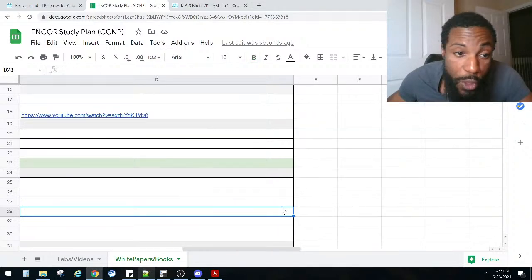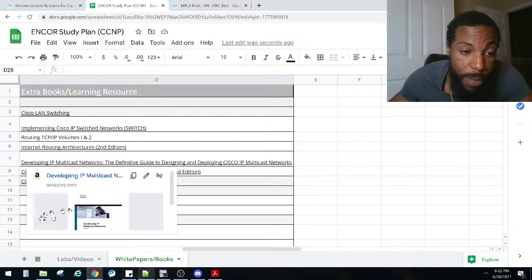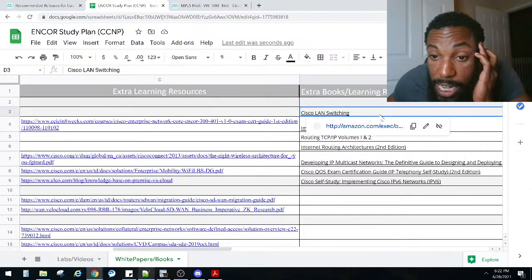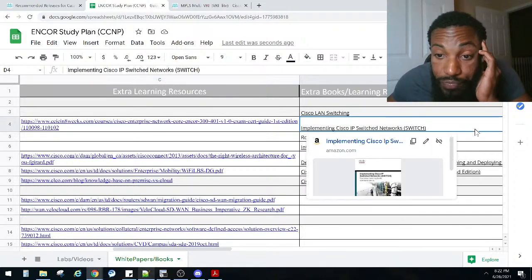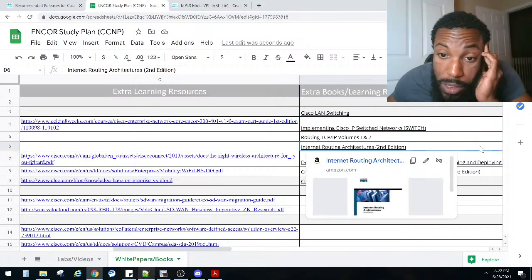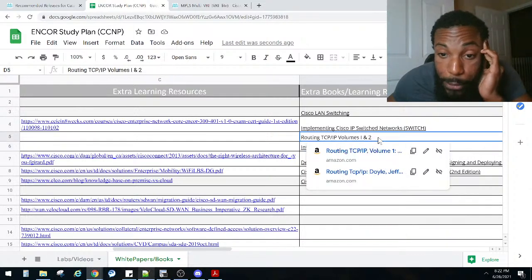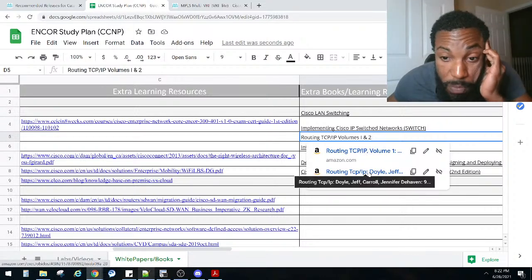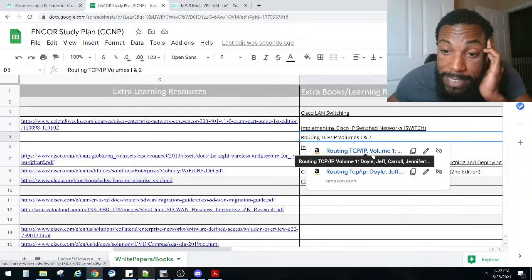I also started another tab, or another column, right here. There are some extra learning books, or extra learning resources. These are some books that came highly recommended from a lot of people on the Reddit forums and the Cisco Learning Network. This book has been out since, I want to say 2001, TCP/IP Volume 1 and Volume 2. It comes highly recommended by a lot of CCIEs, a lot of people that have been in the networking field for several years.